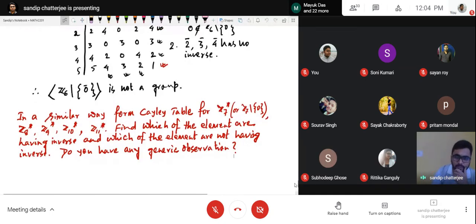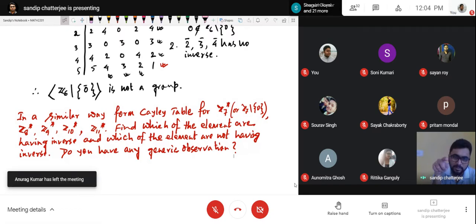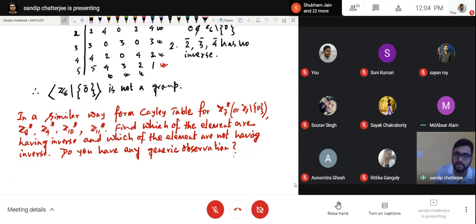So have you tried to see this thing? Yes, sir. So what is your observation? What have you seen? So the inverse of every group is co-prime to the base number. Yeah, that means just a little bit small. You have understood correctly, but in a group the inverse of those elements will exist which are co-prime to n. If I think about Zn under multiplication, correct?